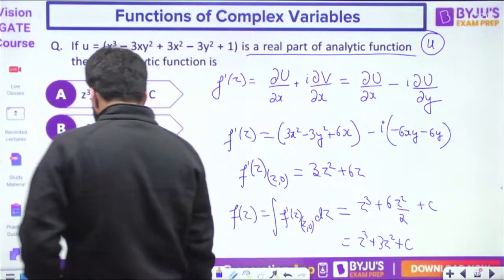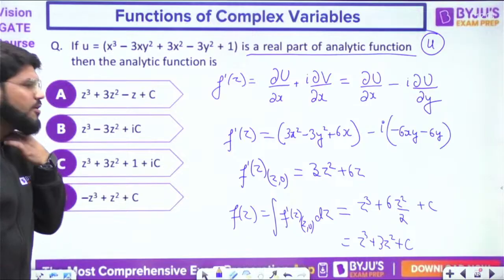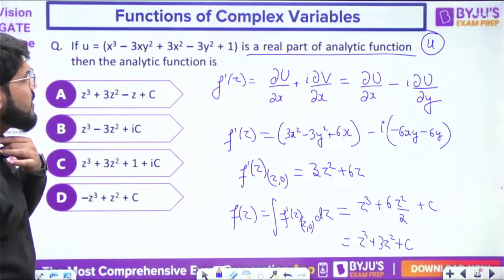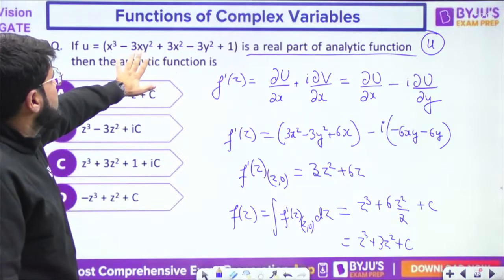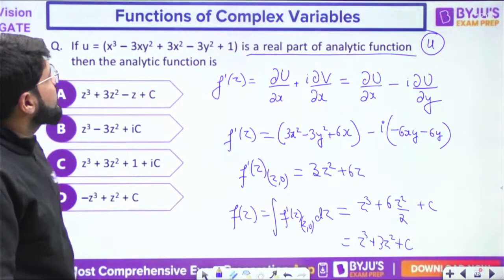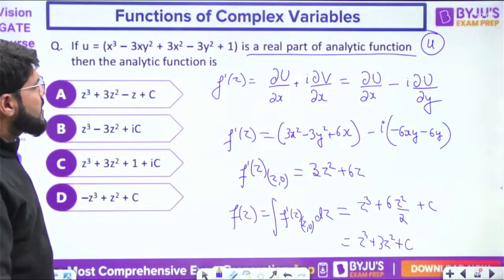Z cube plus 3z square plus c or plus 1 plus c. I think option number C we can match here. Okay, this minus was not there by chance? That was plus 6z. Yeah, that is perfect, plus 6z. Differentiation with y, both are continuing. Perfect hai. With x, let me also check. Yeah, correct hai.